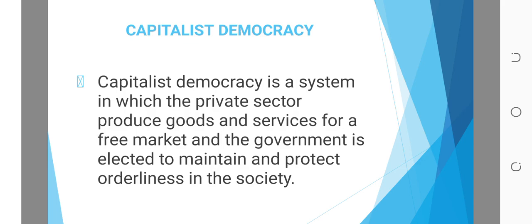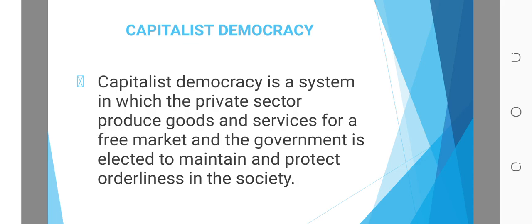When you combine the two words together, what does that mean? So let us look at what is capitalist democracy. Capitalist democracy is a system in which the private sector produces goods and services for a free market, and the government is elected to maintain and protect order in the society.